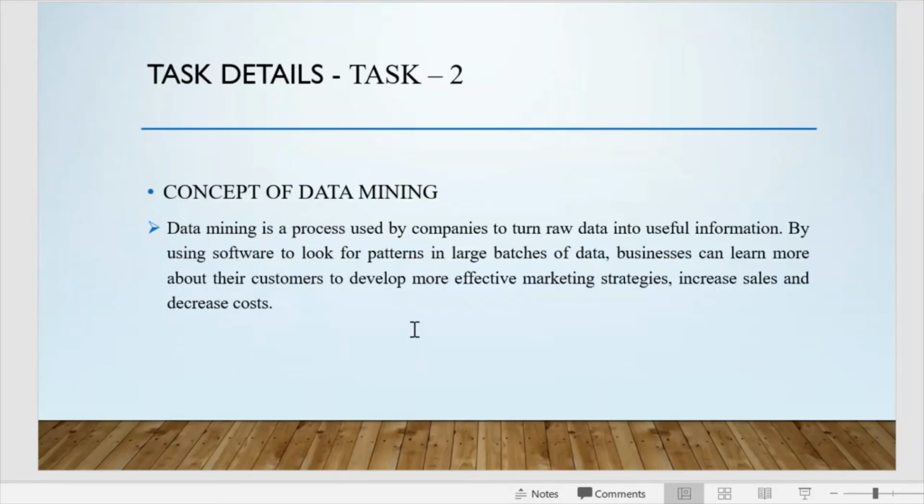Then moving further, task 2 was a data mining activity. So what is data mining? Data mining is a process used by companies to turn raw data into useful information. Once various types of data are gathered, mining divides the data into useful information and waste data is removed. By using software to look for patterns in large batches of data, businesses can learn more about their customers to develop more effective marketing strategies, increasing sales and decreasing costs.